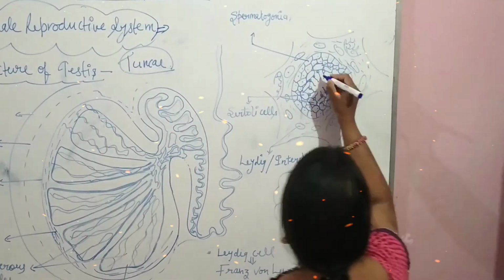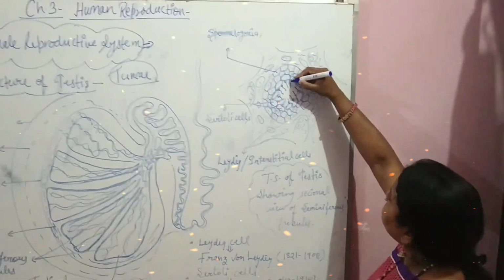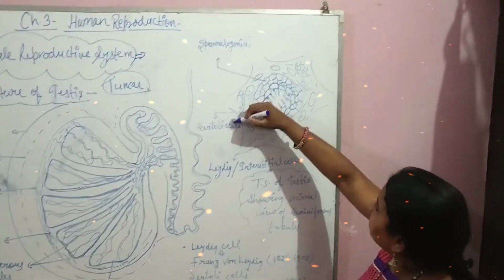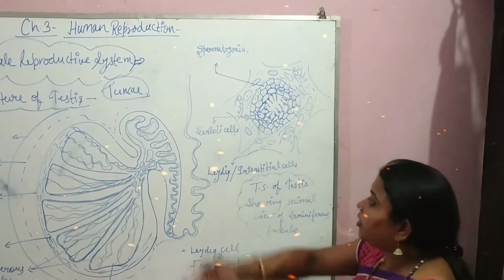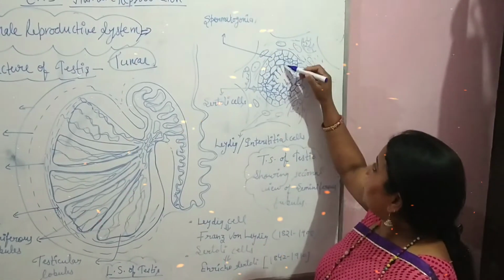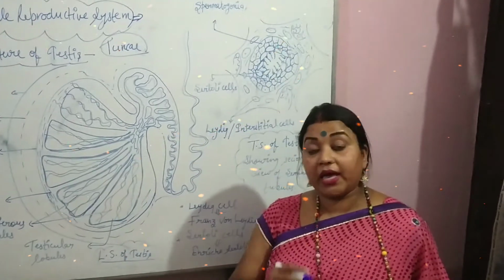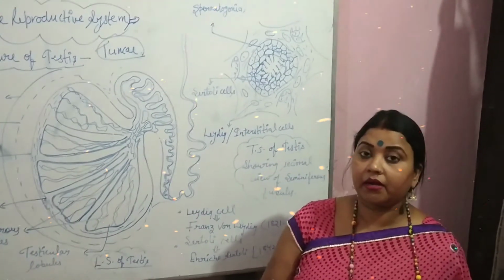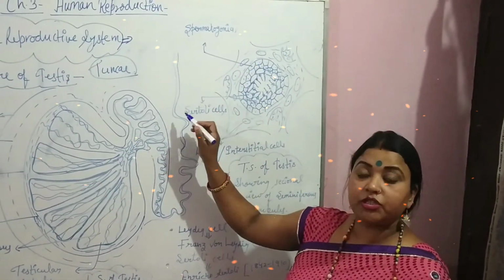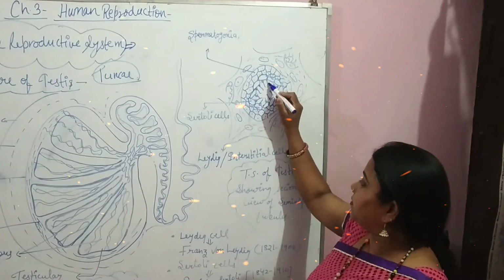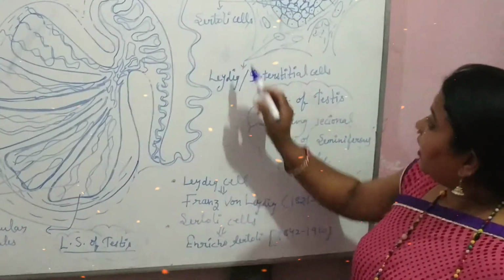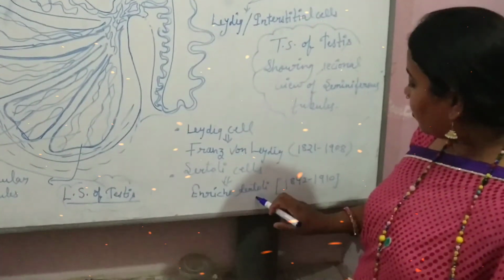These are the spermatozoa, the sperms, which are attached to the Sertoli cells. Sertoli cells provide nutrition to the developing sperms under the influence of FSH. FSH is secreted by the anterior pituitary. Leydig cells were named after Franz von Leydig, while Sertoli cells were named after Enrico Sertoli.